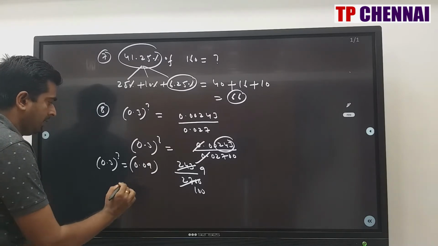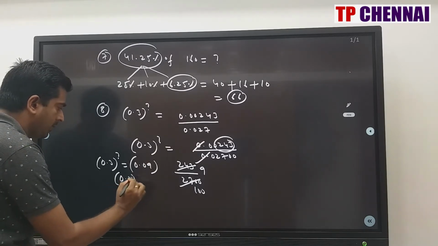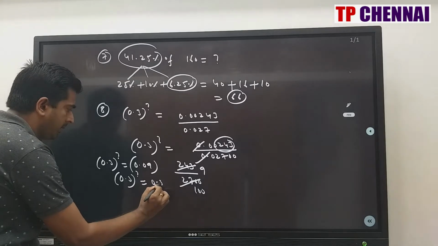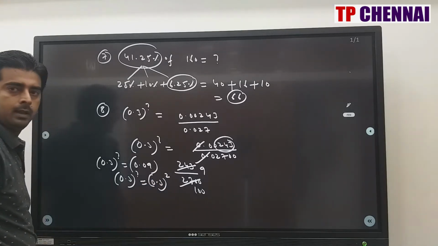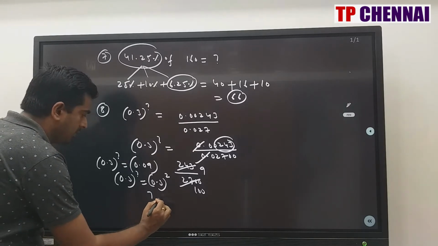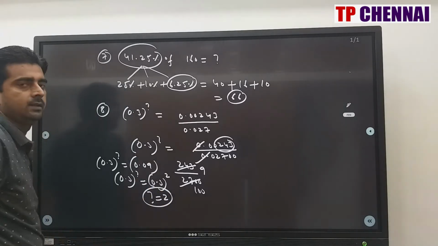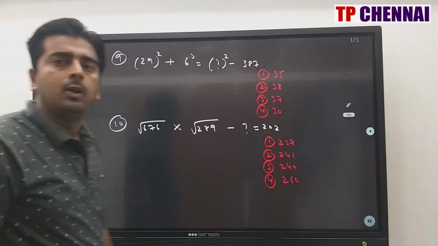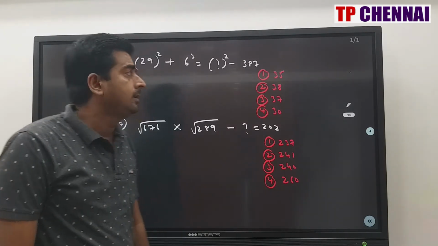0.09. So 0.3 whole power question mark is equal to 0.3 whole square. Base is same, so power must be equal, so question mark is equal to 2. My answer is 2. So I hope you are clear with the 8th one. Now we will see the 9th one.